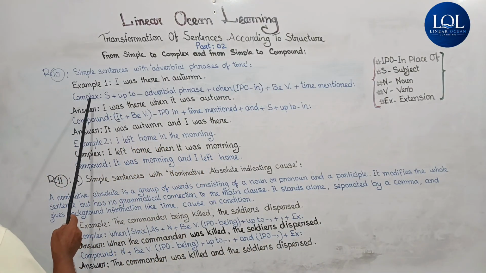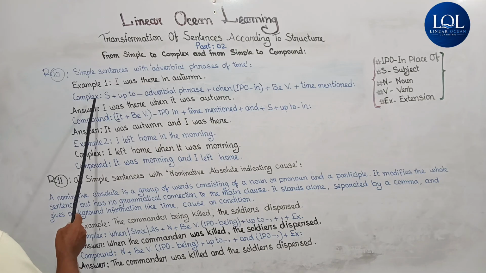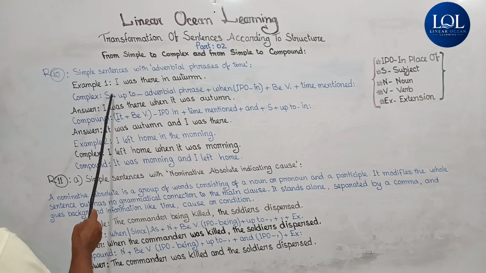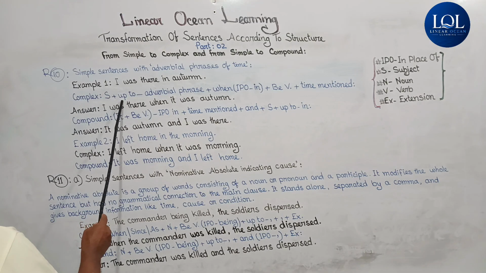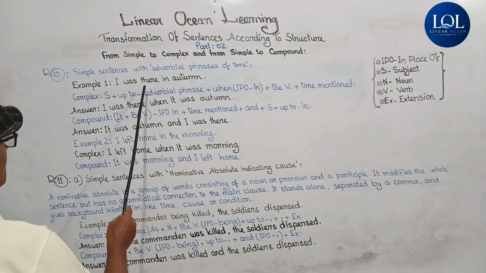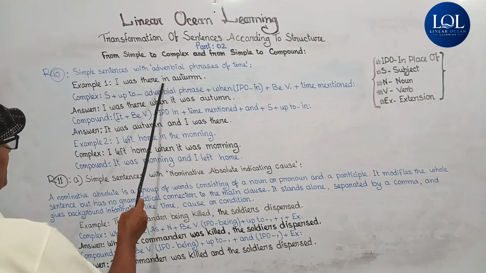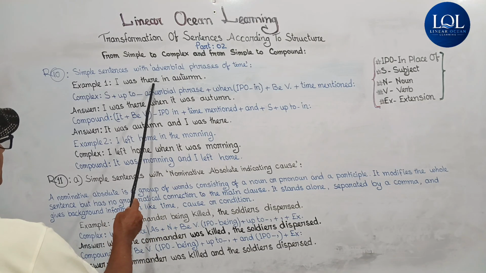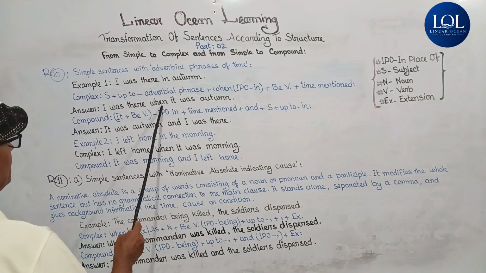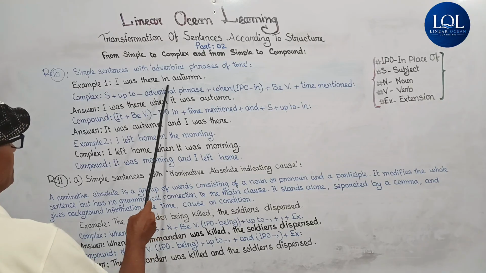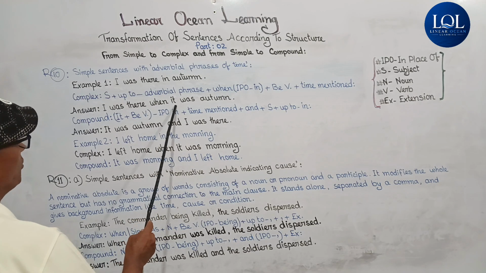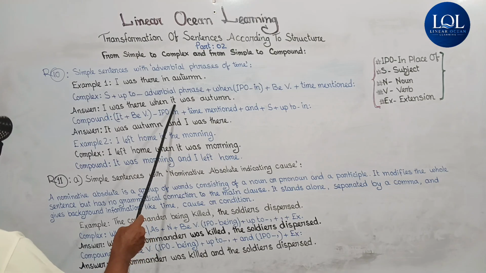Let us come to the structure of the complex sentence from the simple "I was there in autumn." Subject: here the subject is I, then up to the adverbial phrase. Here the adverbial phrase is "in autumn," and up to this there are the words "was there." So it will be "I was there," then when, IPO in place of "in," we have to write when, then we have to import our subject, and it is it.